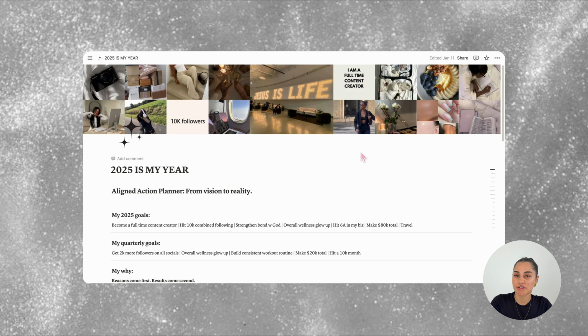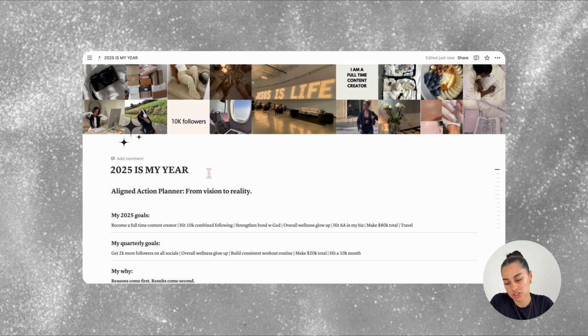Okay, so starting from the top. This is the cover, which is being used as a vision board. The purpose of this is to showcase your dreams and aspirations for the year for constant visualization and inspiration. Like I said, if you use the Canva vision board template, you can swap this out for your own one. You can't see the whole thing, but you can reposition it whenever you'd like.